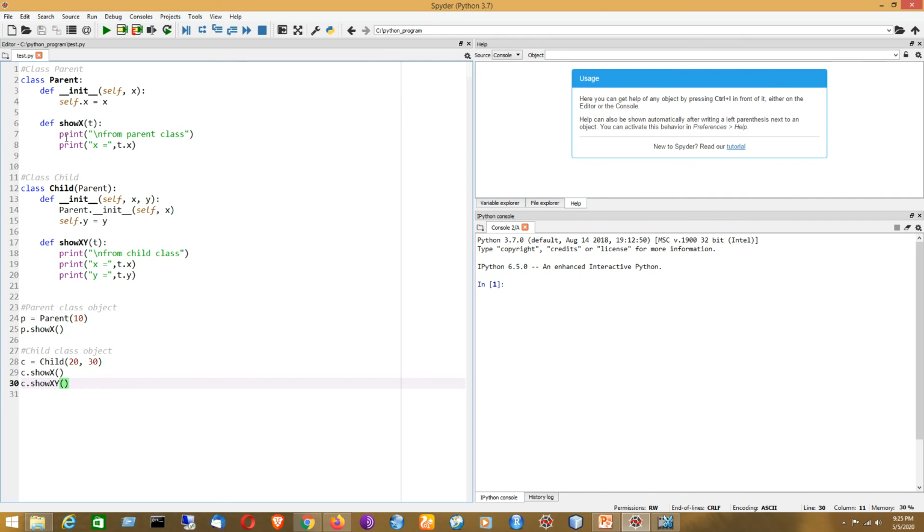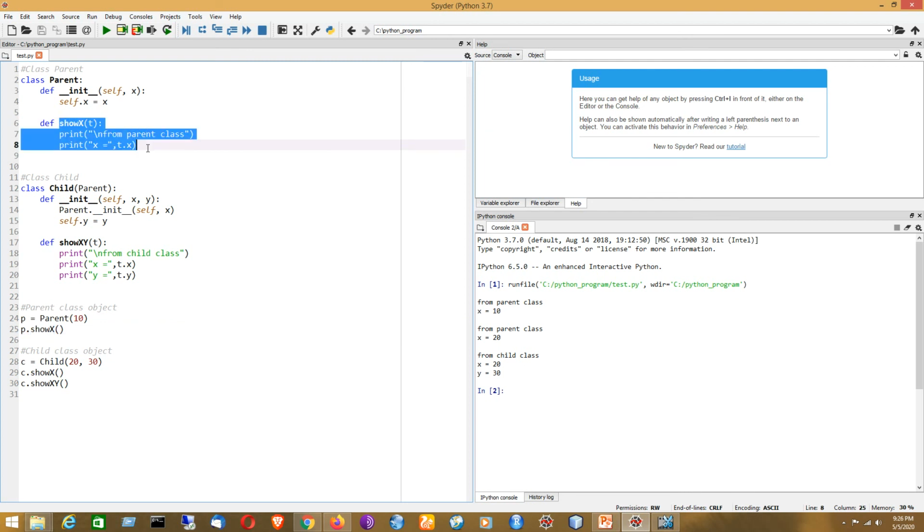Okay, so now I will try to run the program, and I will get the output accordingly. After creating the object of the parent class, by using the object I have called this method. Here the value of x was 10. So the initialization was done, and now it will get the value of x as 10.